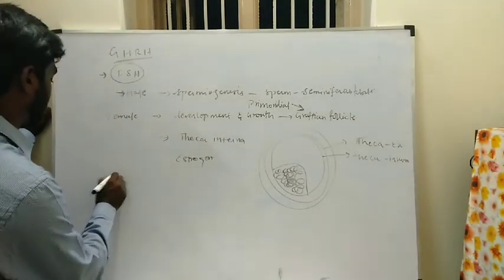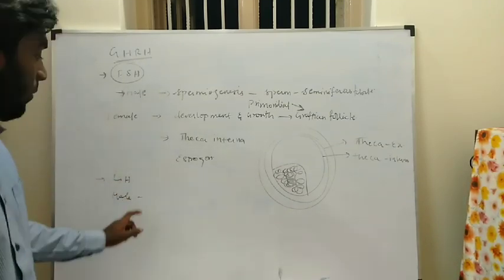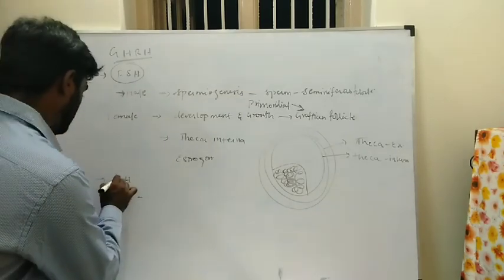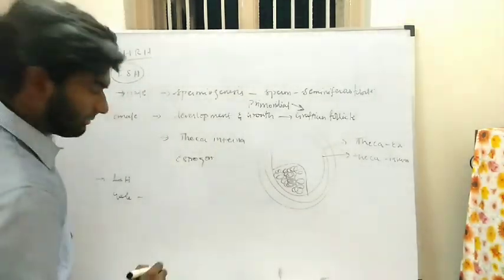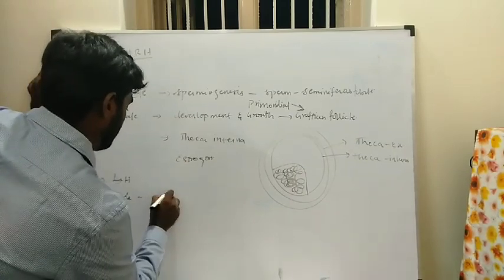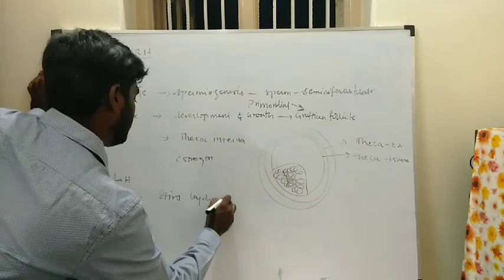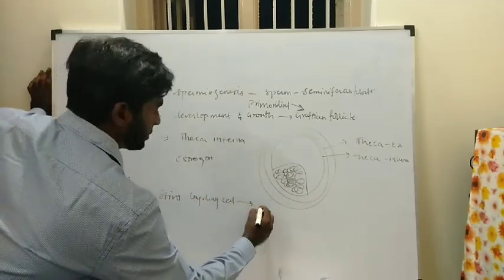What is the function of the LH hormone in the male? The LH hormone in the male stimulates the Leydig cells to secrete the testosterone hormone.